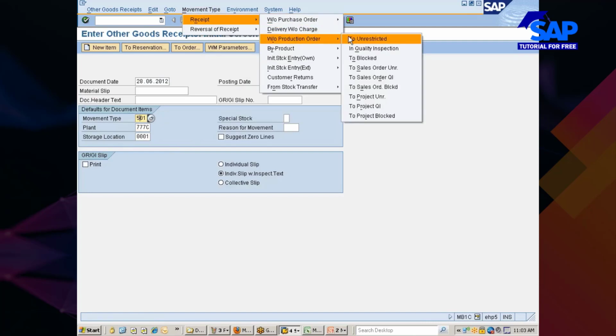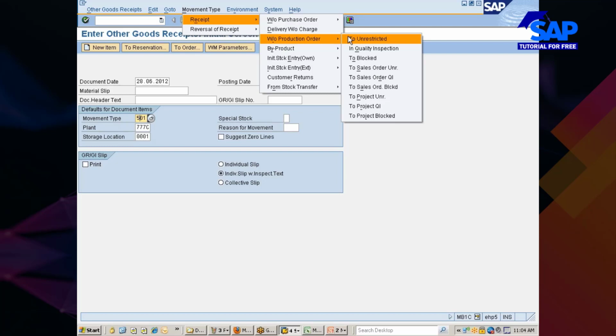Let's say your PP module is not integrated yet in the SAP system, but still production is going on in the plant. You produce a lot of materials and products in your day-to-day operations. Just because the PP module is yet to be integrated into SAP, you cannot simply keep them aside, right?